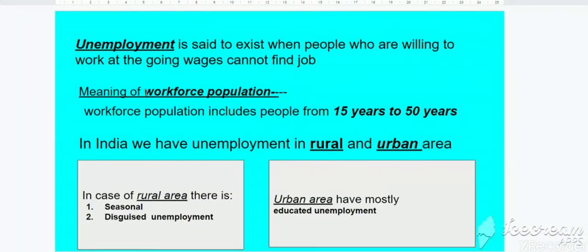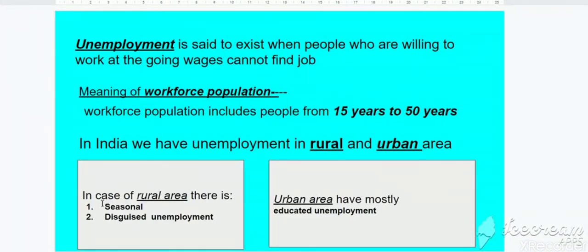Meaning of workforce population. Workforce population includes people from 15 years to 50 years. Clear? What does workforce population include? It includes people of 15 years to 50 years. In India, we have unemployment in rural and urban areas, right? Unemployment can be seen in rural as well as in urban areas, but the types of unemployment are different